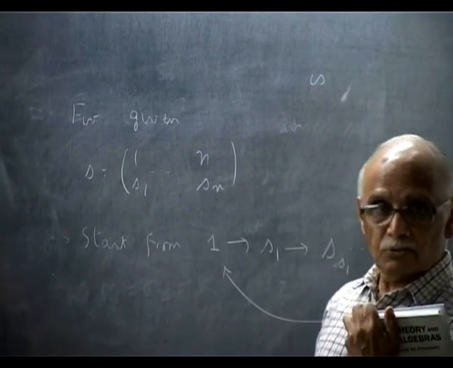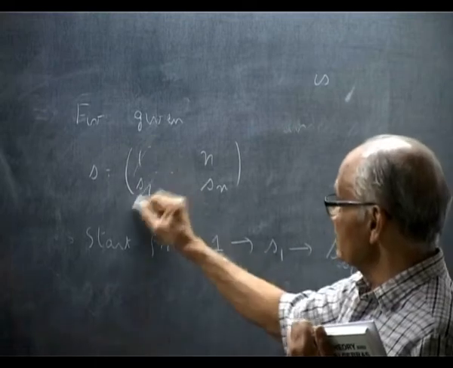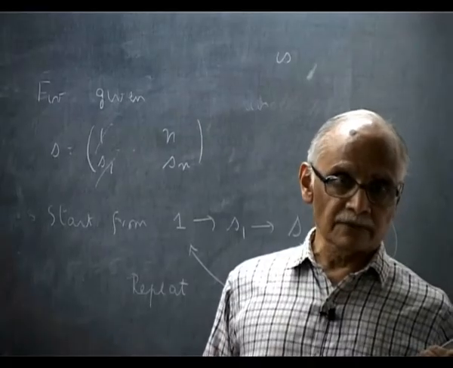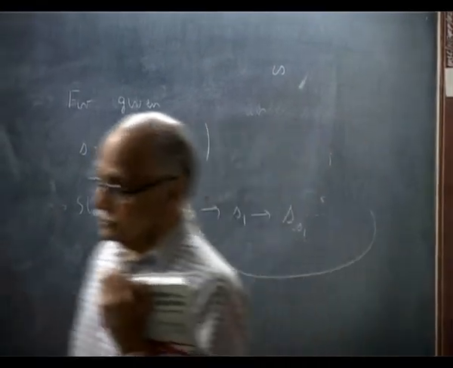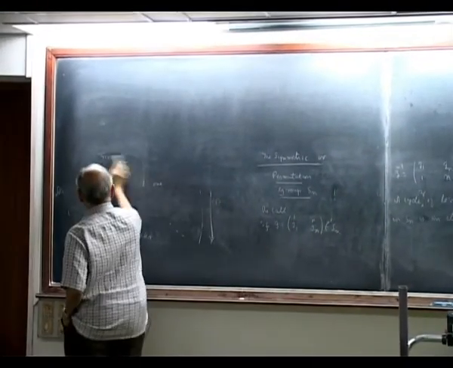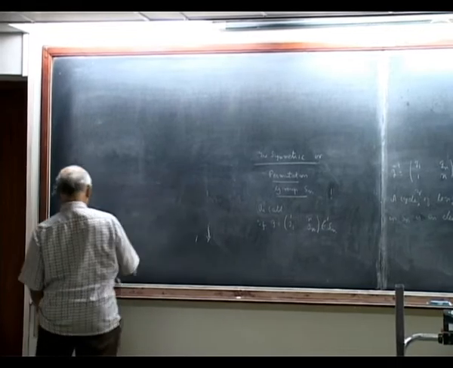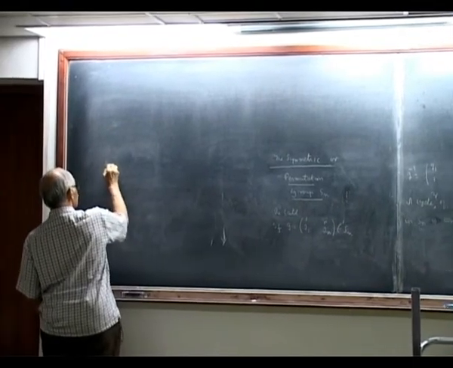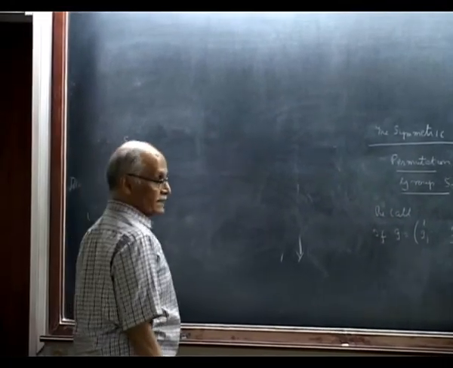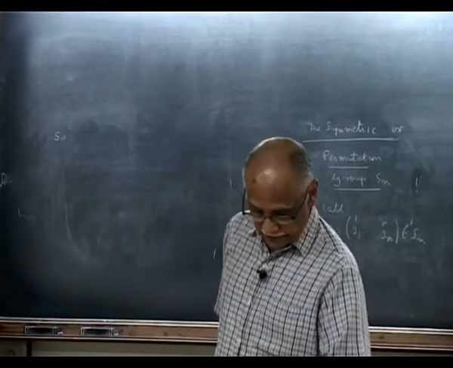This is one cycle. Take it out. So you remove these things. Repeat the process. So you can decompose the whole thing into cycles like this. Any S can be decomposed into a set of cycles. Then what I did was the following.